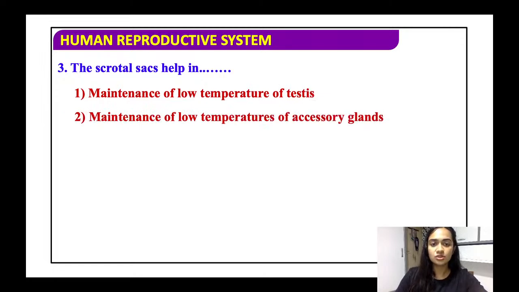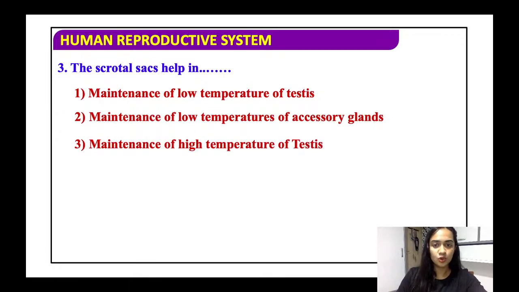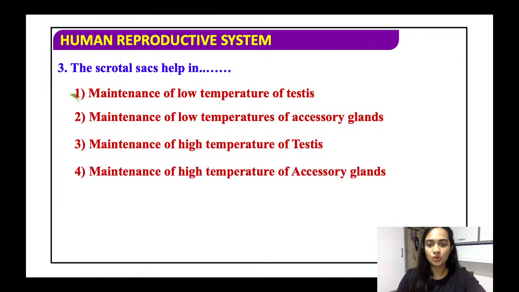Now, what does the scrotal sac help in? Maintenance of low temperature of the testis, maintenance of the low temperature of the accessory glands, maintenance of high temperature, or maintenance of the high temperature of the accessory glands. We all know that the testis is present in the scrotal sac, so it will not help the accessory glands, it will help the testis only. And it is always required so that low temperature is maintained for the development, maturation and storage of the sperms.